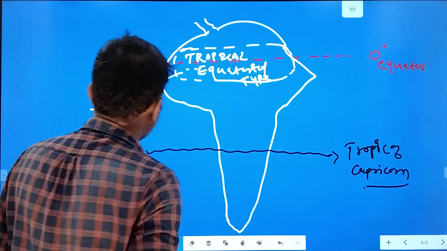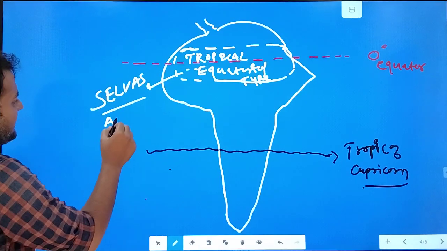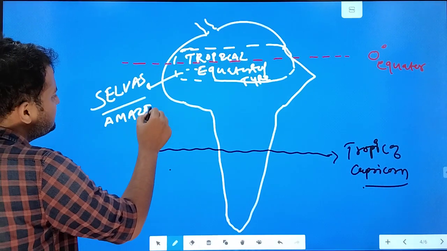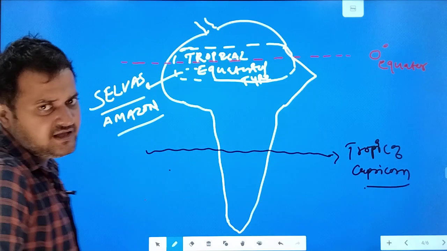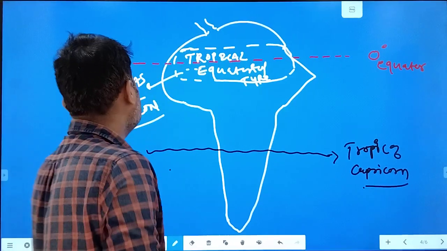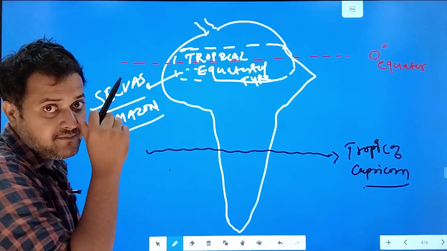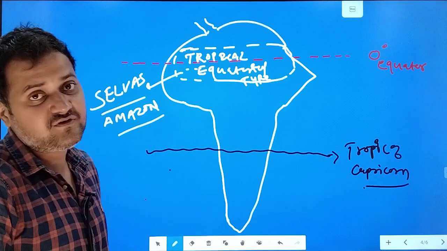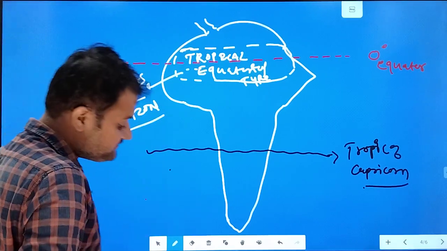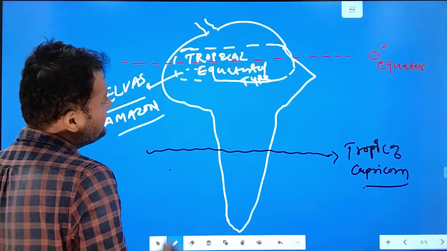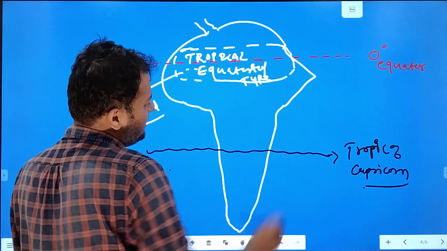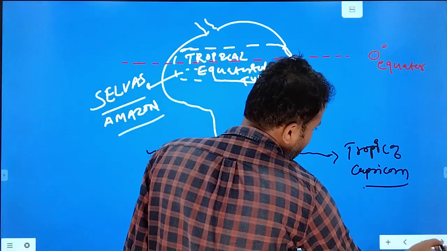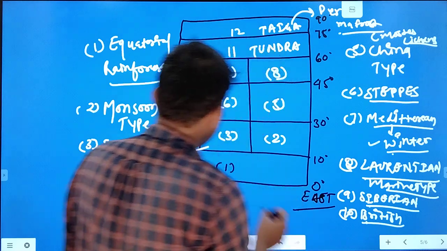The Amazon river flows from here, and these Amazon rainforests are also known as selvas. You must remember all this because it will be very useful for the 3 marker.